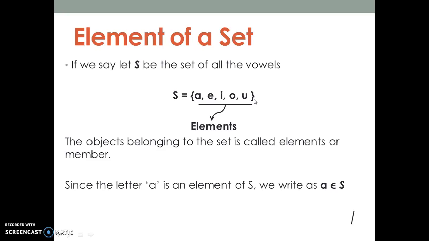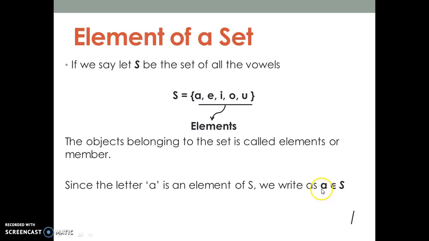Now see, in this particular example, set of vowels, A is present inside the set. Yes, it is present. So since the letter A is an element of the set, we write it symbolically.